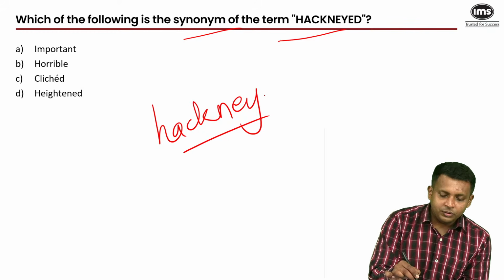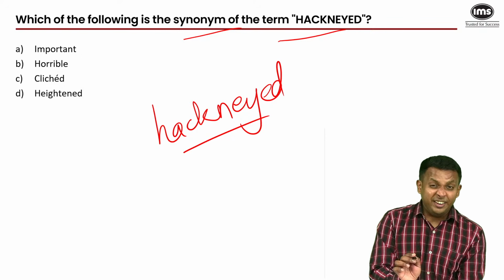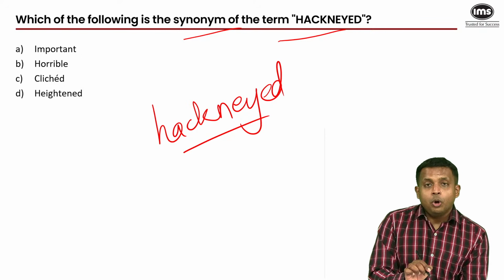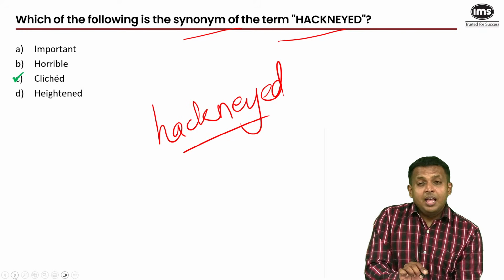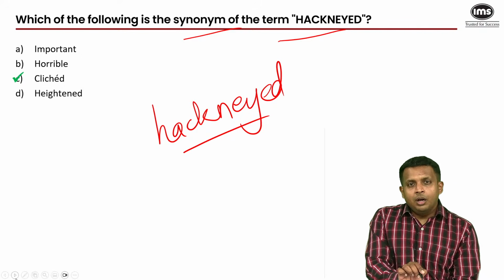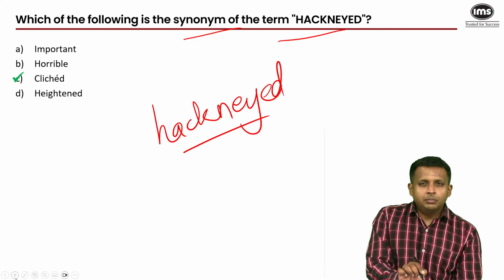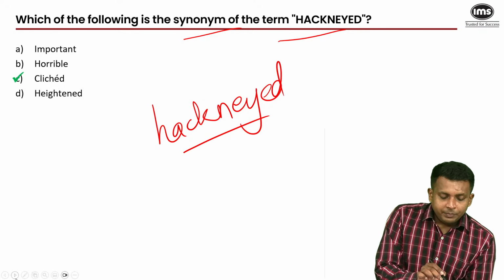That's the origin of this word. So hackneyed is anything which is unoriginal, boring, cliched, not important, horrible, or heightened. So the answer is C. Ideas can be hackneyed, tasks can be hackneyed, plans, anything can be hackneyed, boring or cliched. Next.